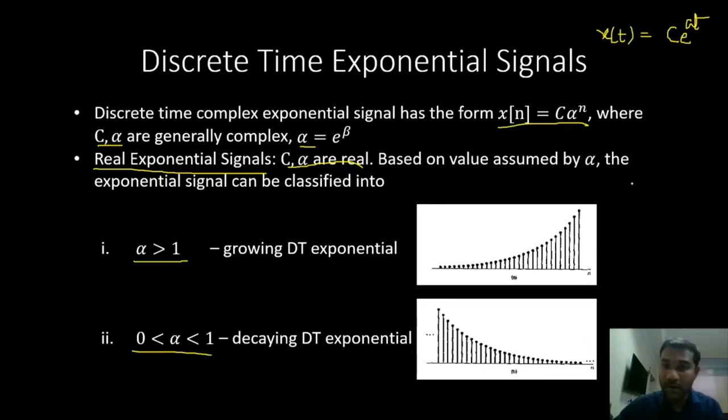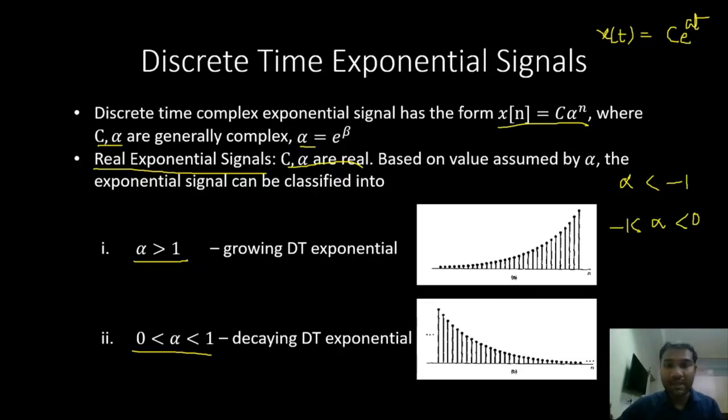Then we have alpha less than -1 and alpha between 0 and -1. So we have 4 different cases.